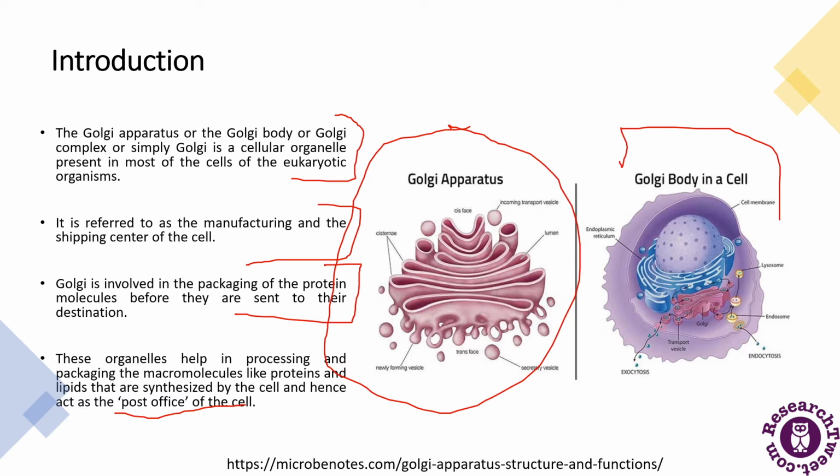For example, this is an incoming transport vesicle, this is a lumen, this is a secretory vesicle, this is the trans face and this is the cis face. Then these are cisternae and these are new forming vesicles. So there are vesicles which are being newly formed.